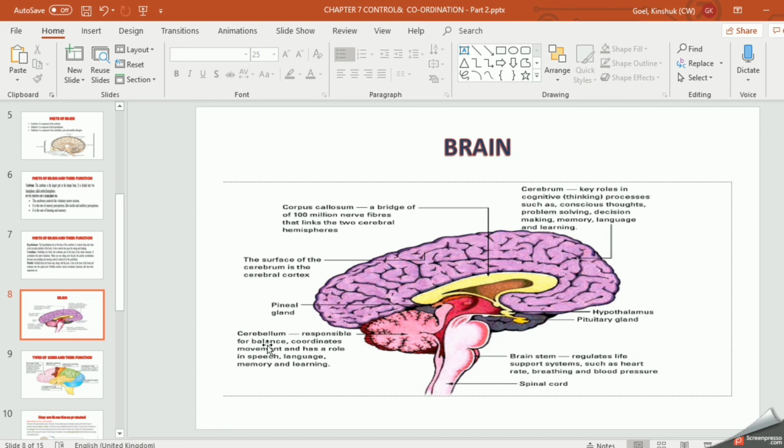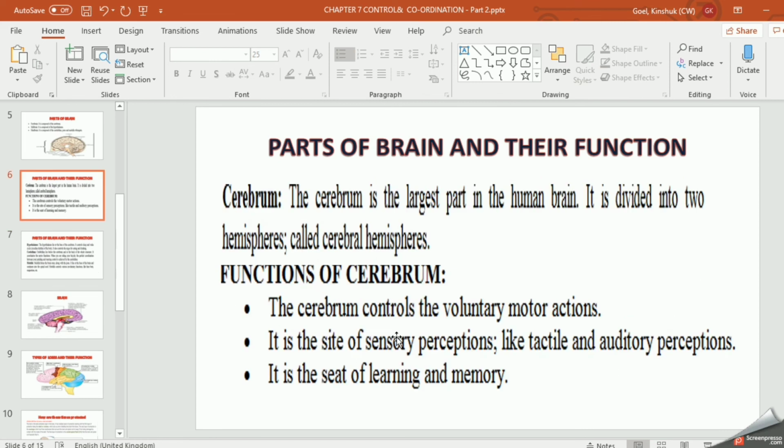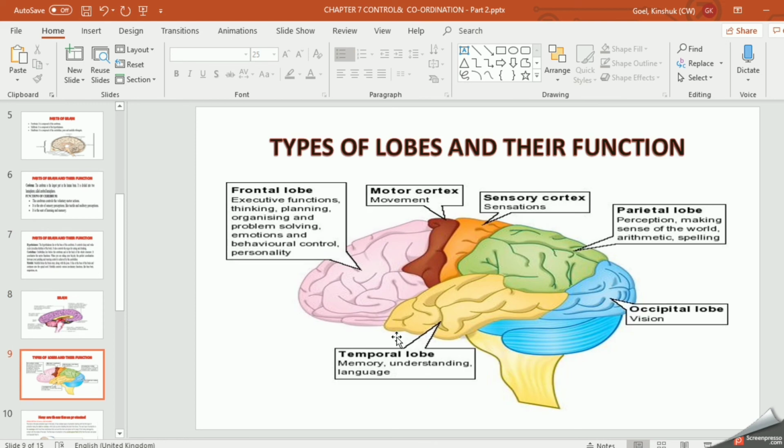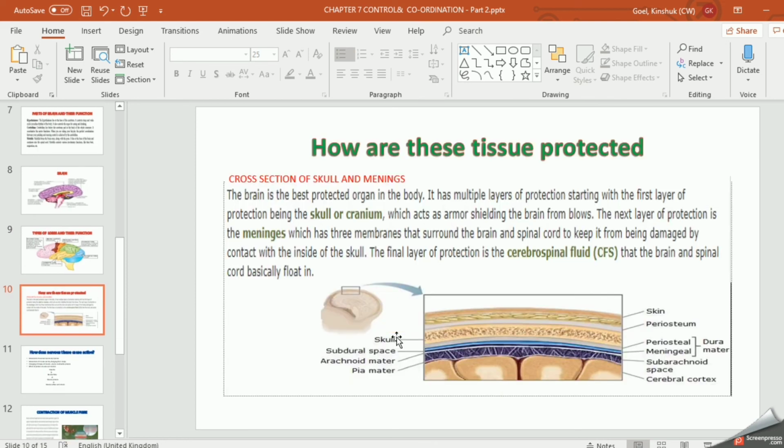Now I have given here the function of the cerebellum, responsible for balance. I told you it coordinates movement. Paralysis में क्या होता है, आपकी बॉडी पैर कहीं रखते हो, जाता कहीं है. So it controls movement, and has a role in speech, whatever you are speaking, language, and memory and learning. So with the help of this diagram, you can learn these functions, though I have written them there also. I want you to write in your notebook also all the functions of the parts of the brain. These lobes I have discussed.